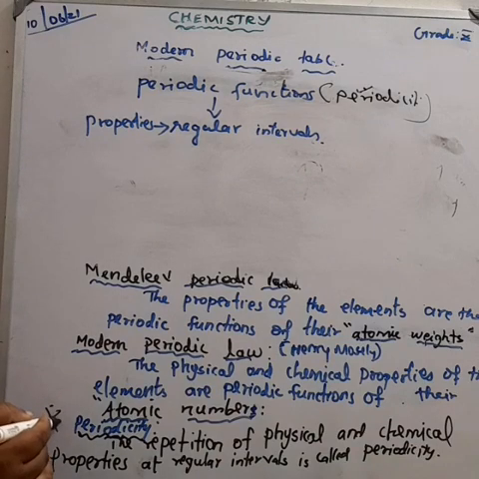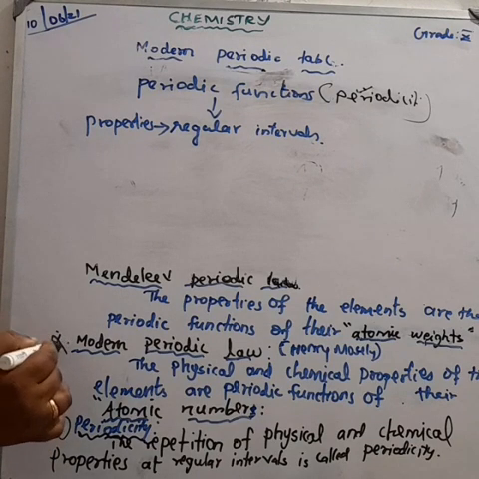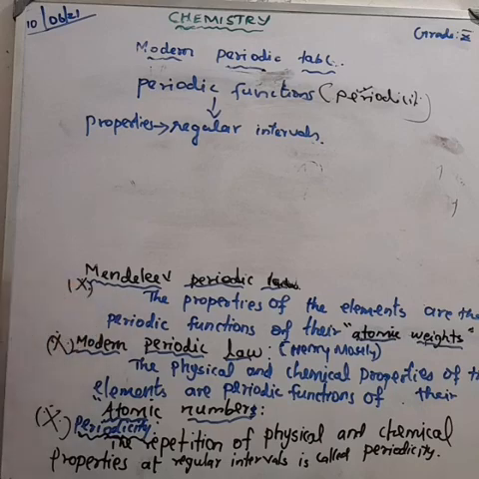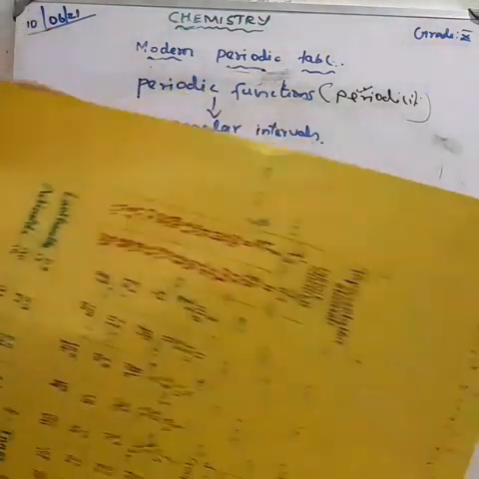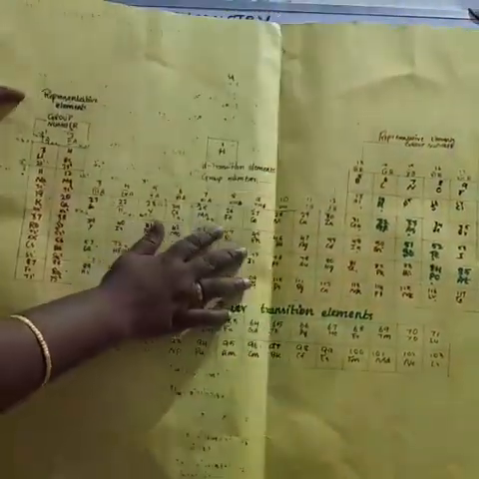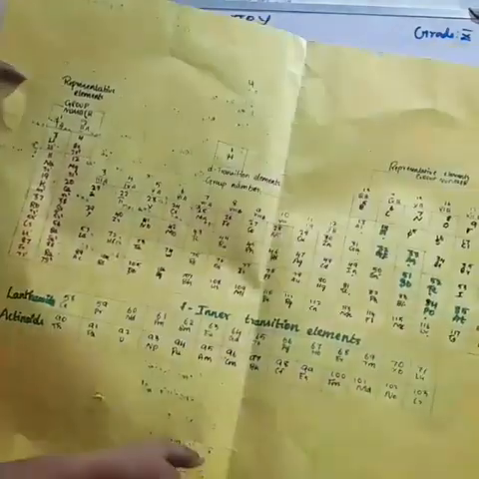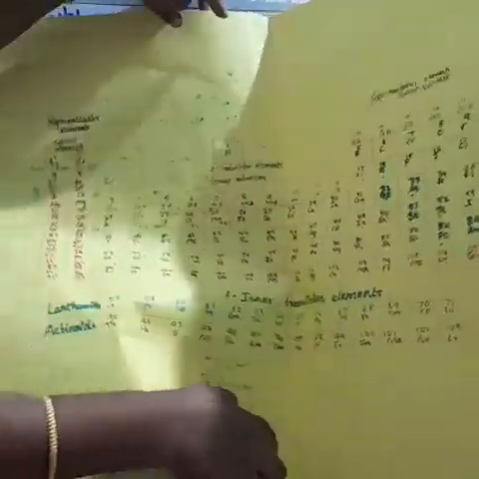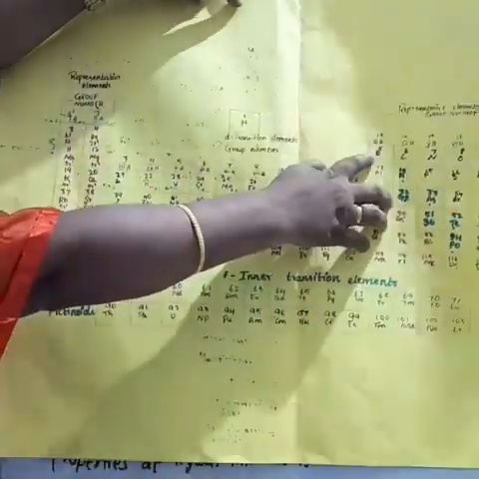Okay, this is a modern periodic table. You see here lithium, beryllium, boron. They arrange the elements in increasing order of their atomic number. Lithium atomic number 3, beryllium 4, boron 5, carbon 6, 7, 8, 9.